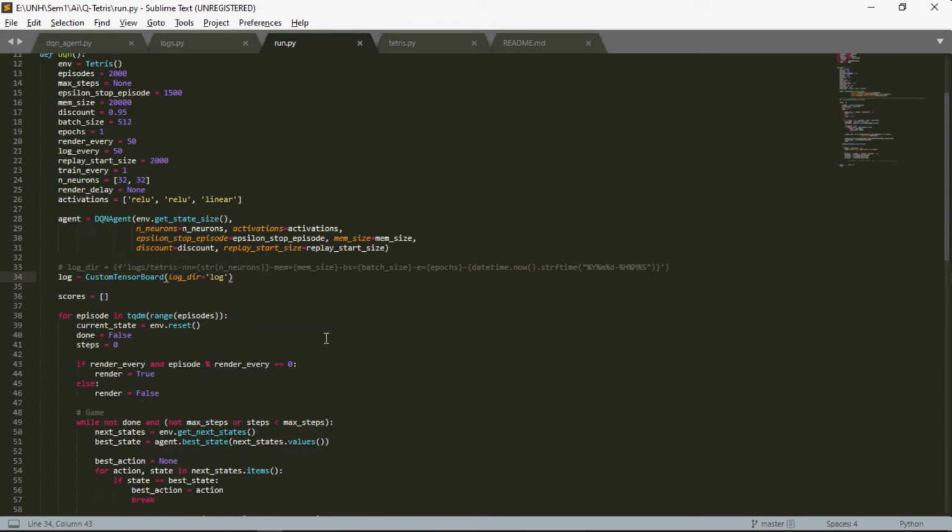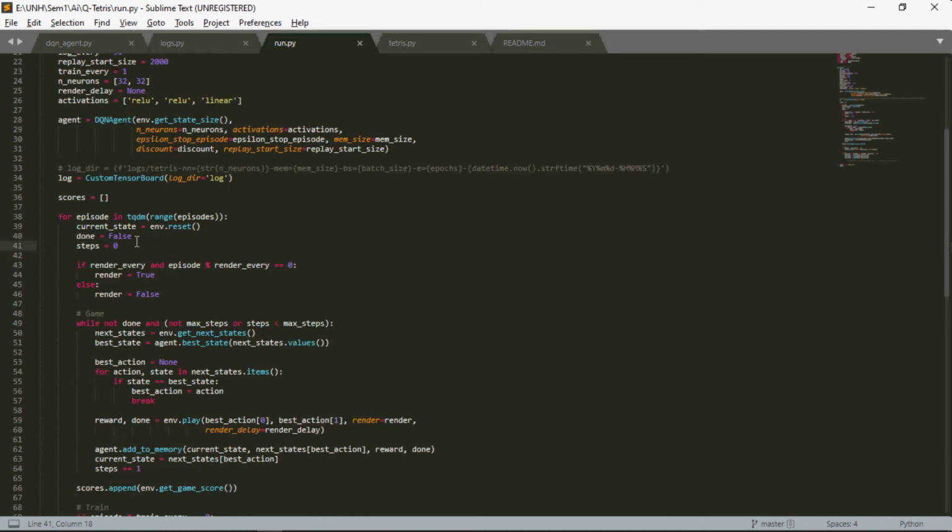After that, this function is used to display the progress bar, the 0 to 100% progress bar, using the tqdm framework, so that we will know the progress of our learning process. This code is used to render the screen.